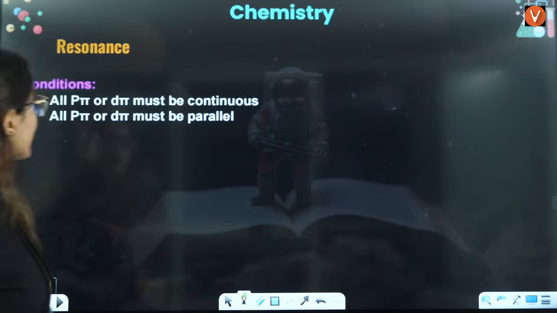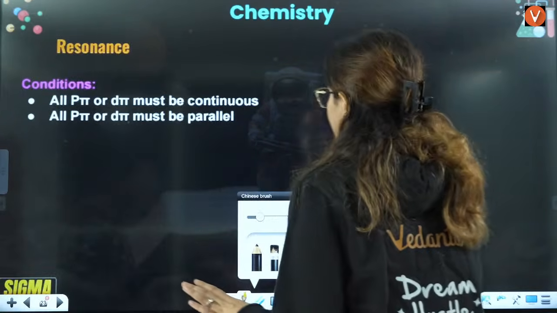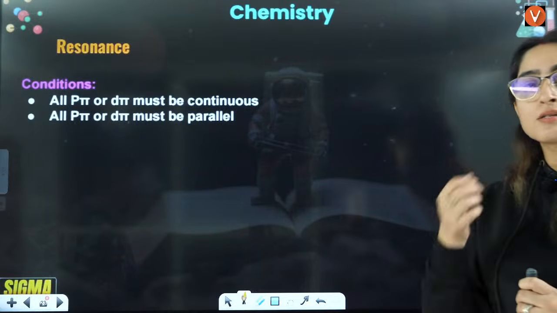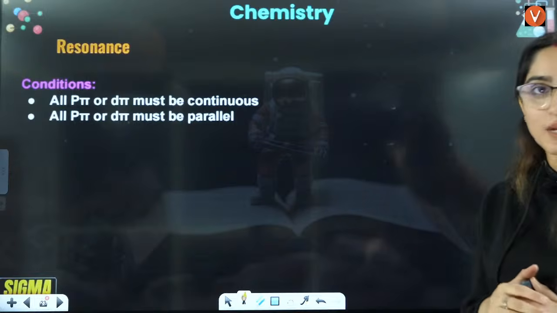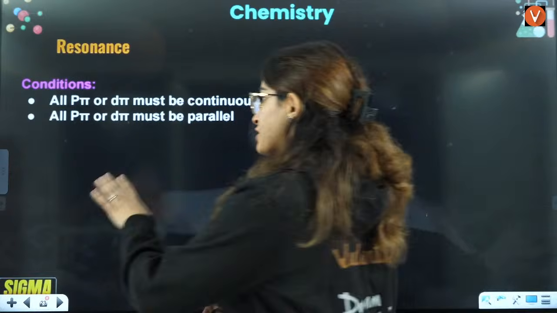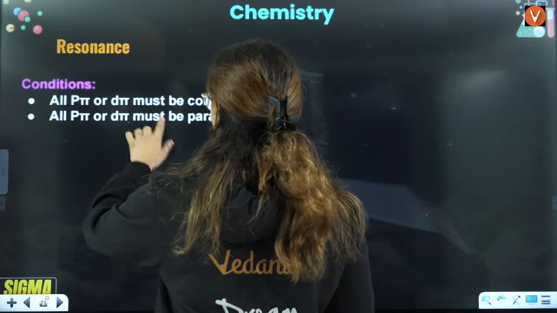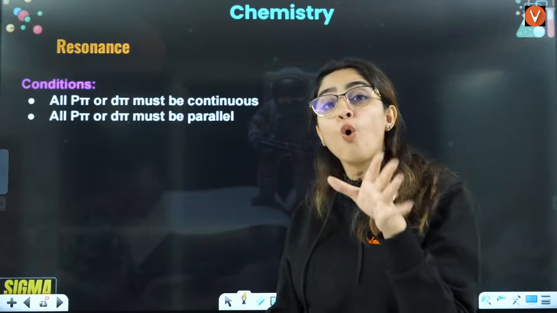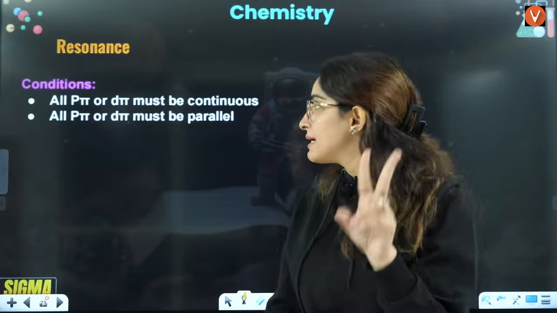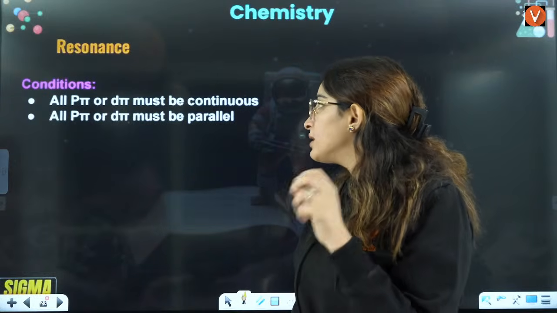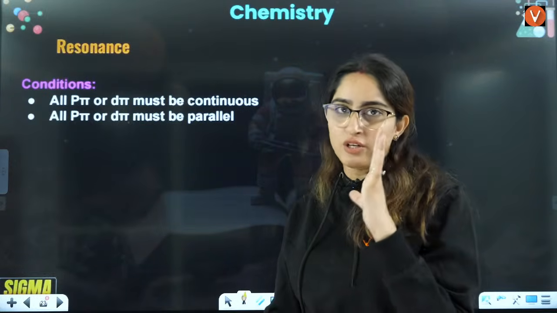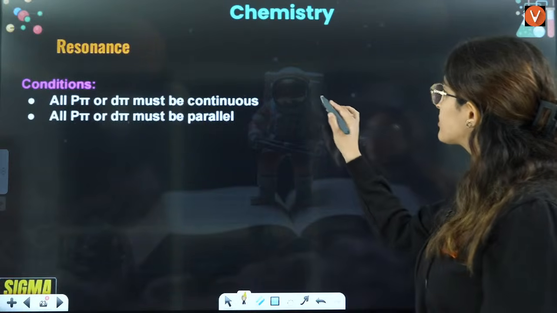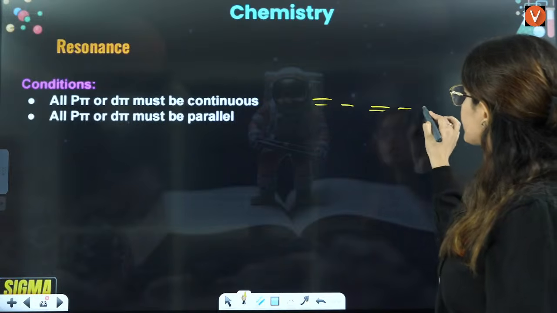Okay, now resonance is, if you see this here, all pi bond, and now what are the conjugated systems that show resonance, right? So conditions are all p pi d pi must be continuous, right? There should be no break in the system. Second is all p pi d pi must be parallel to each other, right? There should be no break means if I talk about double bond, single bond, double bond, single bond, double bond.